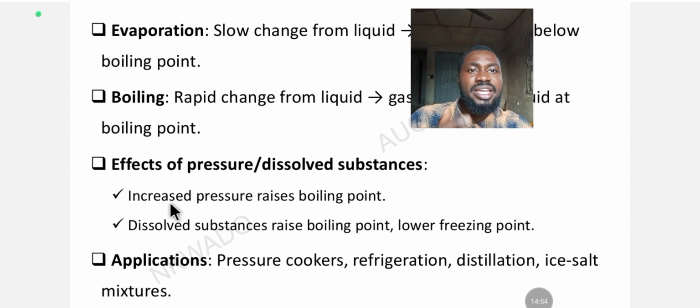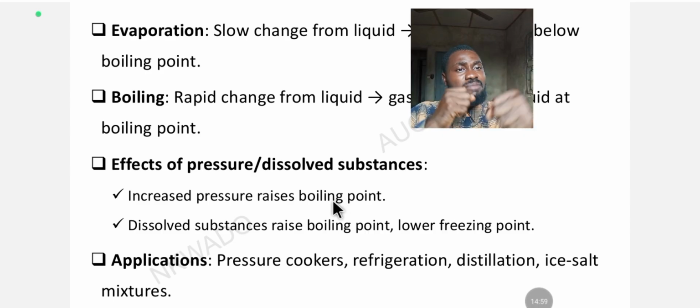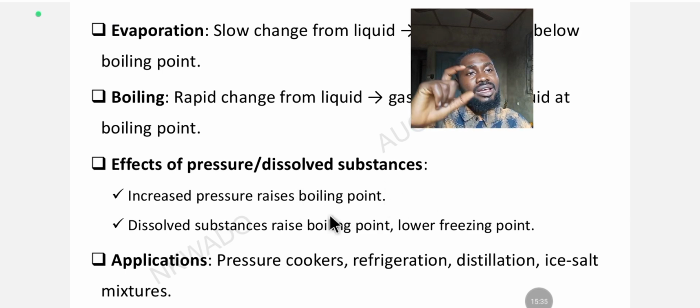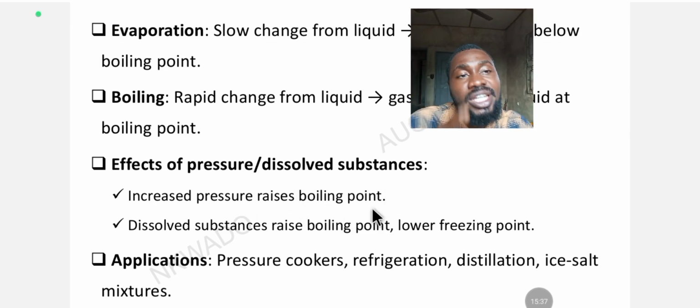Number one, increased pressure raises boiling point. When the pressure is high, it gives the molecules of the liquid more energy to move, more energy to bombard the liquid container, and everywhere there is more collision between the molecules of the liquid. So when there's high pressure in the system, it increases boiling point. Water under high pressure is going to take more heat to boil. It's going to take a longer time to boil. That's what this means, okay?